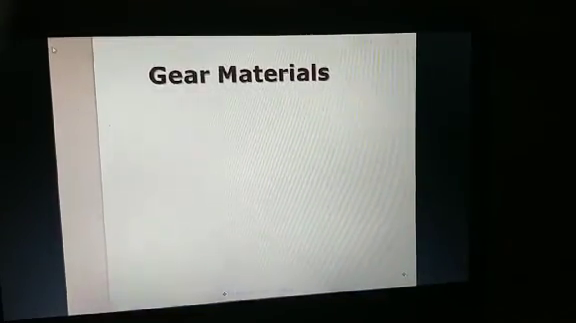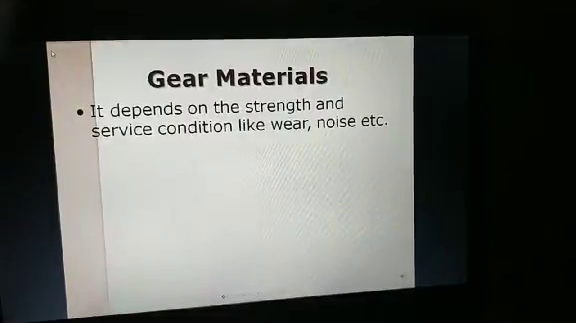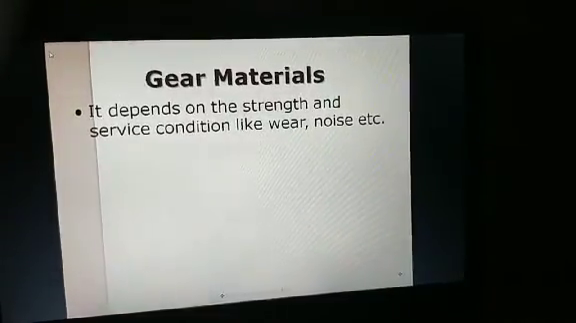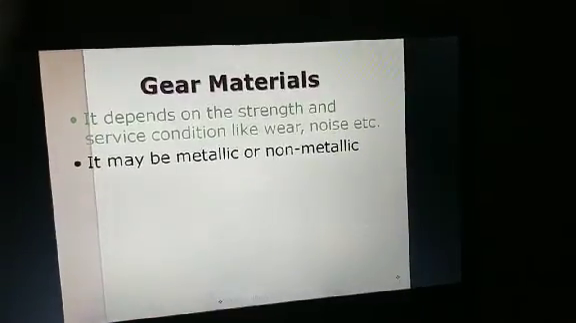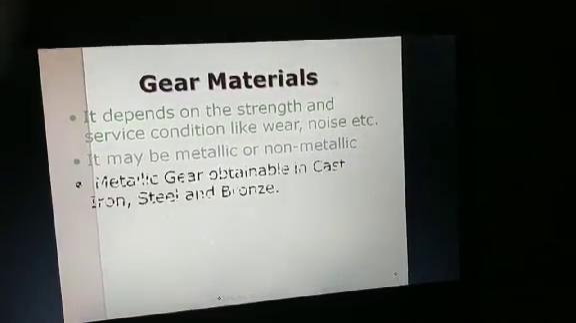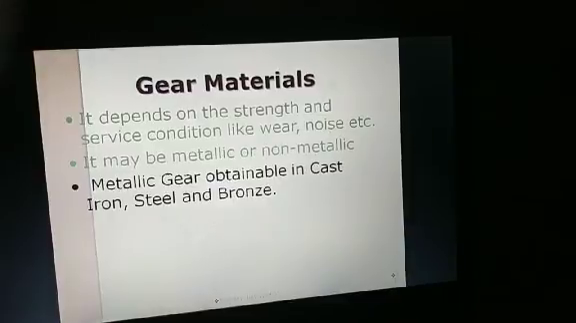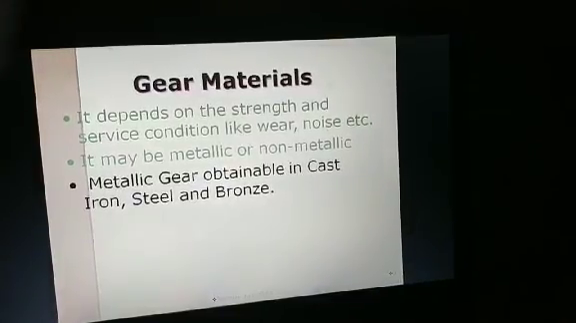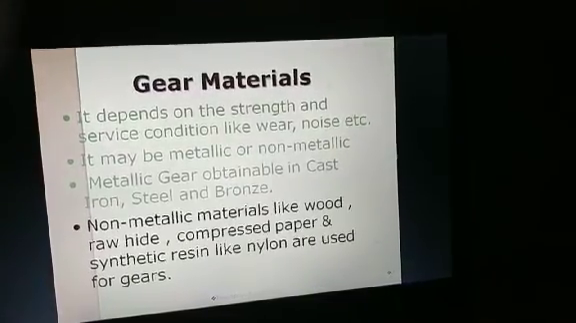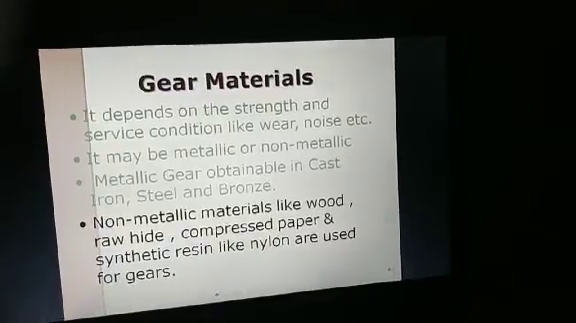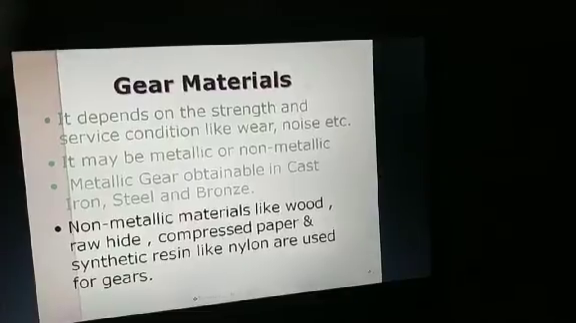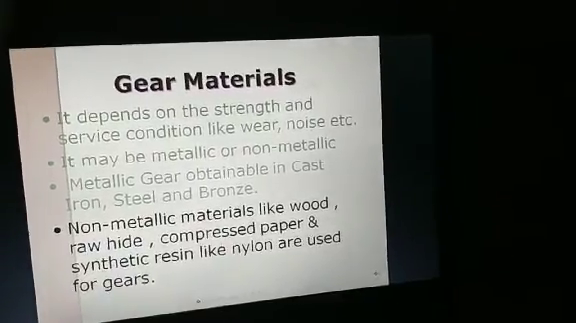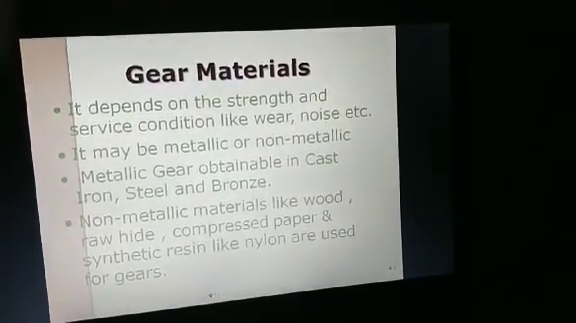Gear materials. The choice depends on the strength and service conditions like wear, noise, etc. It may be metallic or non-metallic. Metallic gears are obtainable in cast iron, steel or bronze. Non-metallic materials are wood, rawhide, and compressed paper. Synthetic resins like nylon are also used for gears.